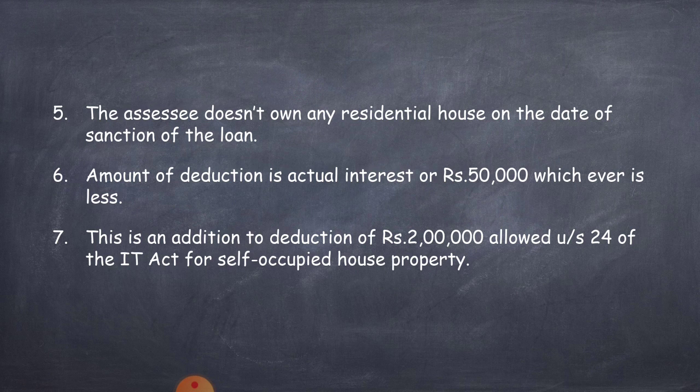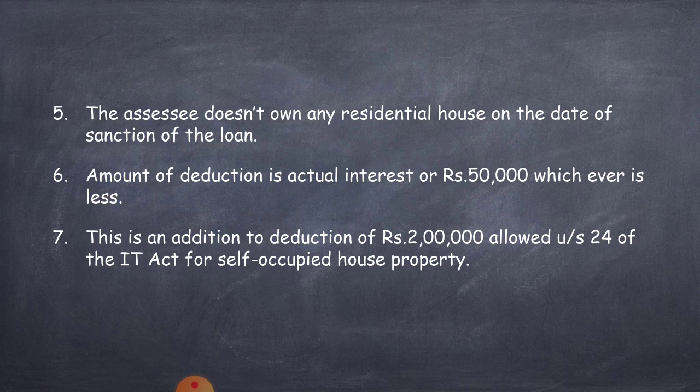The next condition is the amount of deduction is actual interest or 50,000, whichever is less. Here there is a maximum limit, that is 50,000. Amount of interest or 50,000 whichever is less, they can claim it under this section. For example, if the actual interest amount is 60,000, they can claim only 50,000 and not more than that.